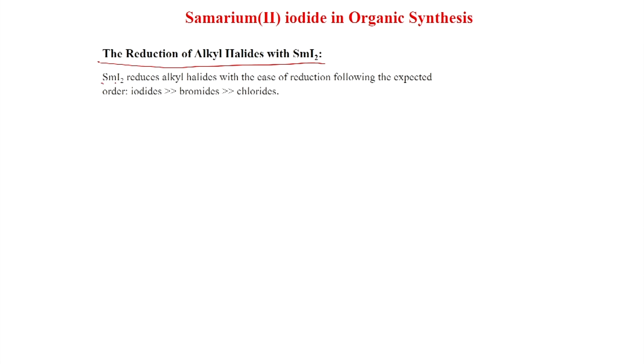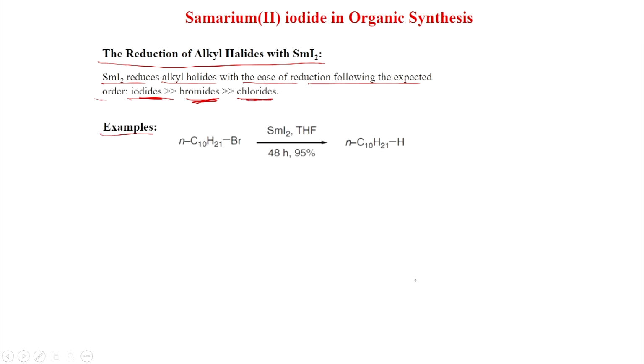So, here samarium iodide reduces alkyl halides with the ease of reduction following the expected order: iodides more than bromides, that is more than chlorides. Examples we will see, like here N-decyl bromide with samarium iodide, only THF, 48 hours, 95% yield of this product, decane, you get from this bromide.